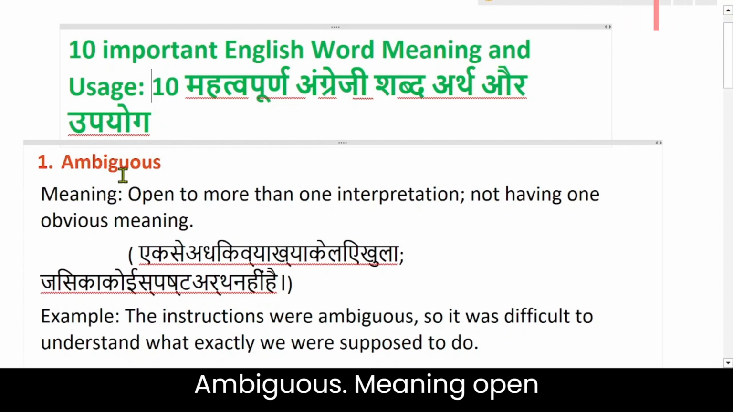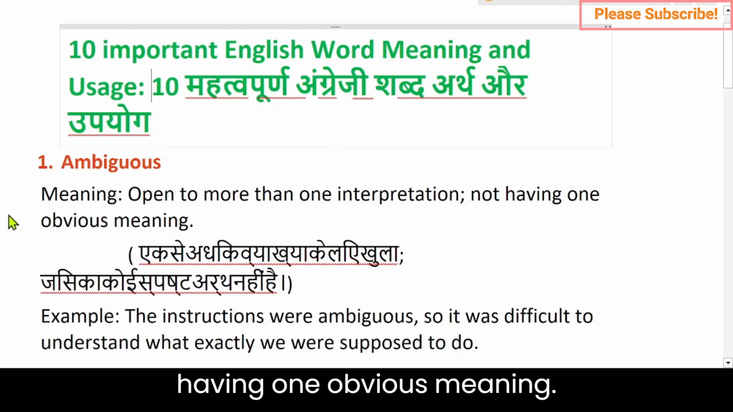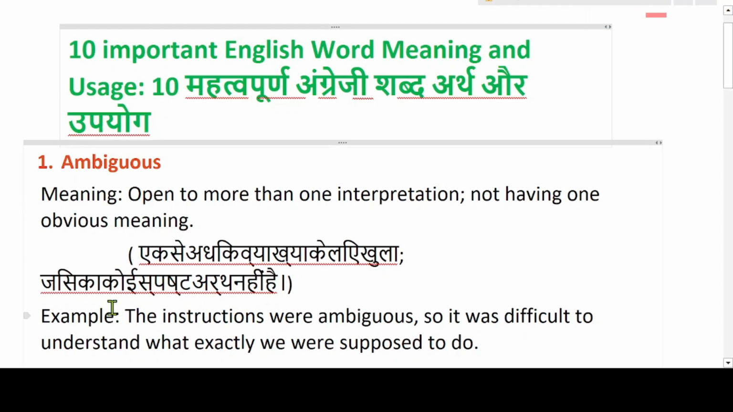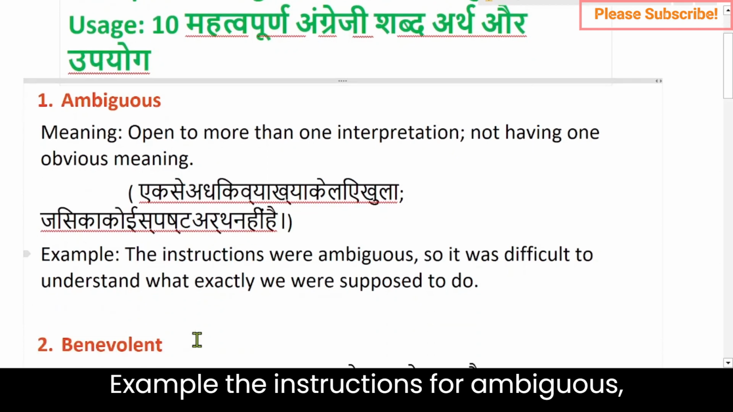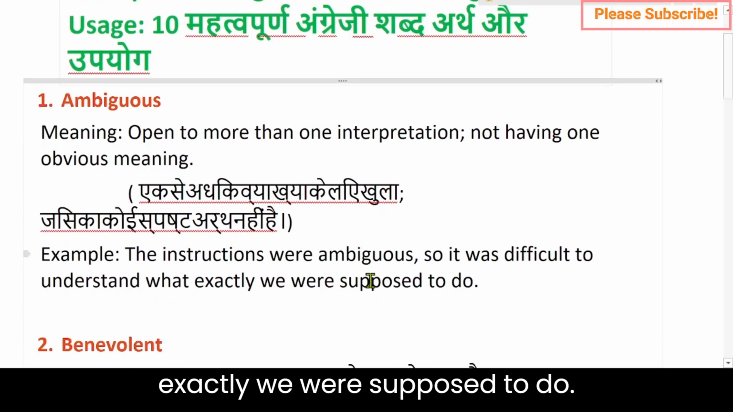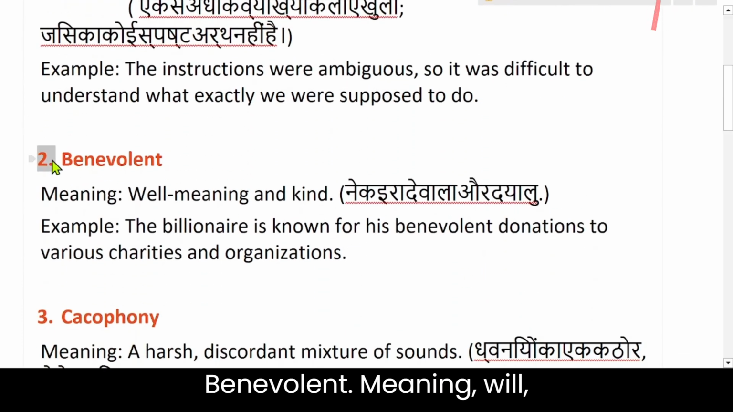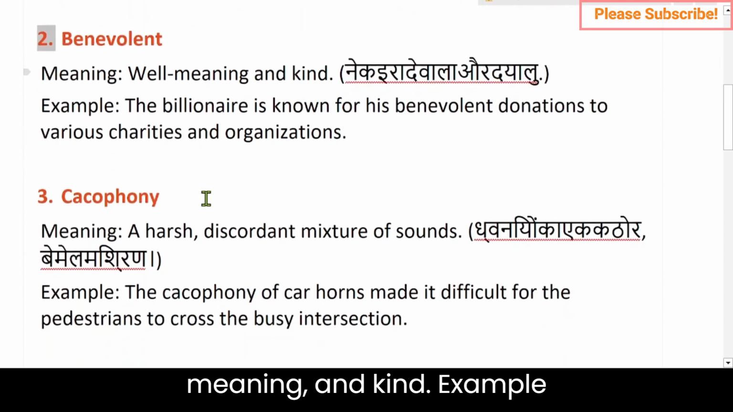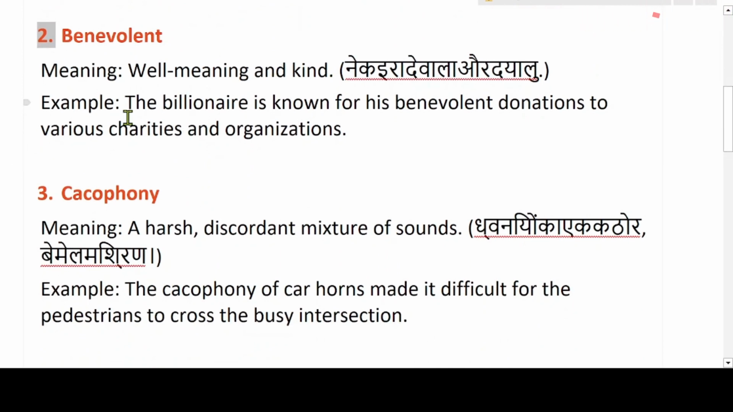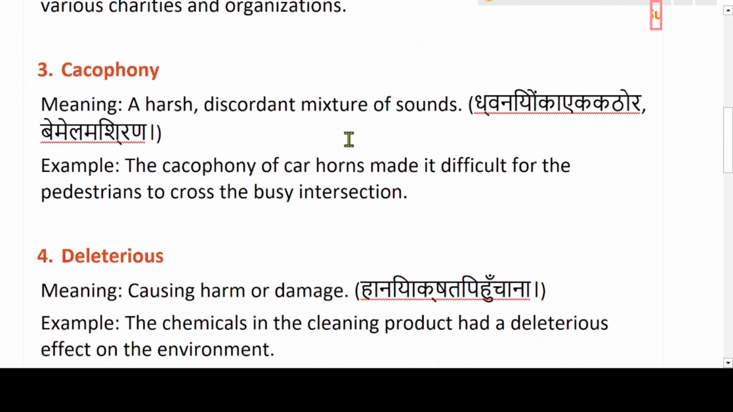Ambiguous. Meaning, open to more than one interpretation, not having one obvious meaning. Example, the instructions were ambiguous, so it was difficult to understand what exactly we were supposed to do. Benevolent. Meaning, well-meaning and kind. Example, the billionaire is known for his benevolent donations to various charities and organizations.